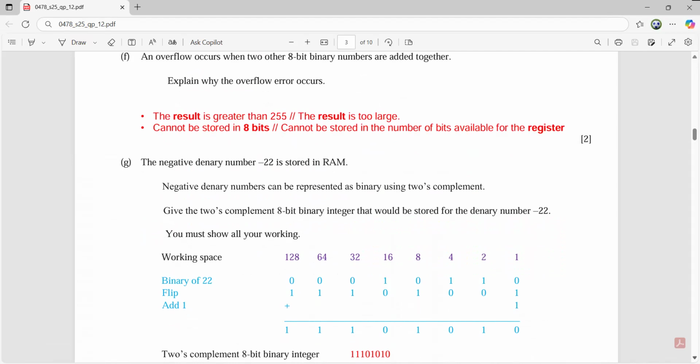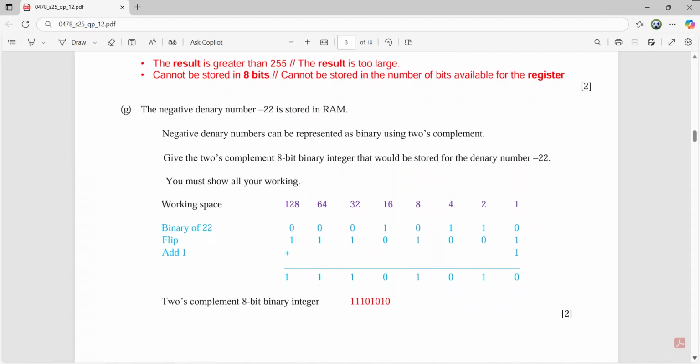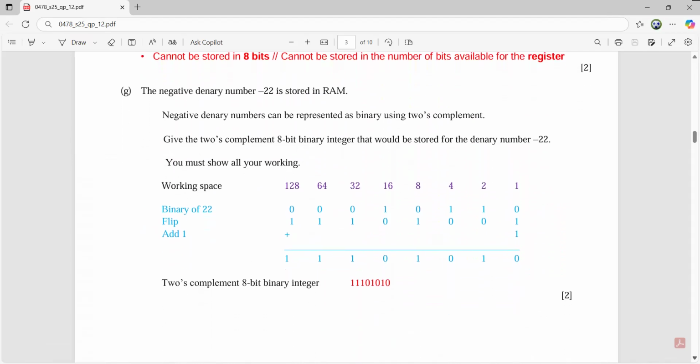Now, part G. The negative denary number minus 22 is stored in RAM. Negative denary numbers can be represented as binary using 2's complement. Give the 2's complement 8-bit binary integer that would be stored for the denary number minus 22. You must show all your working. This is your working space. And see, this is what is done for you.